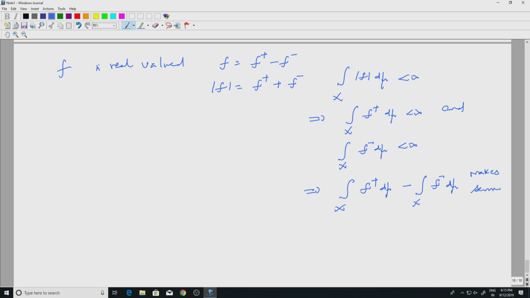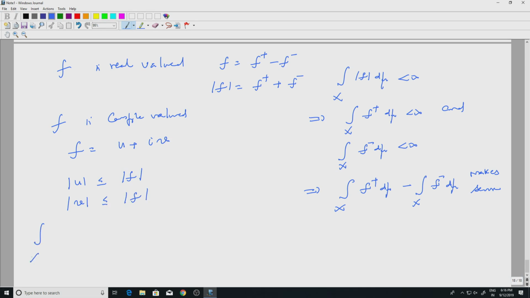Similarly, if f is complex valued, you write f as u plus iv. I know that mod u is less than or equal to mod f, because that is the real part. Similarly, mod v is less than or equal to mod f. All these are measurable functions.